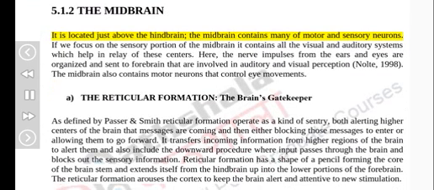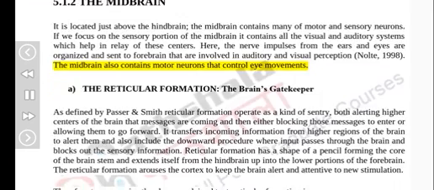5.1.2 The midbrain. It is located just above the hindbrain. The midbrain contains many motor and sensory neurons. If we focus on the sensory portion of the midbrain, it contains all the visual and auditory systems which help in relay of these centers. Here, the nerve impulses from the ears and eyes are organized and sent to the forebrain areas that are involved in auditory and visual perception. Nolte, 1998. The midbrain also contains motor neurons that control eye movements.